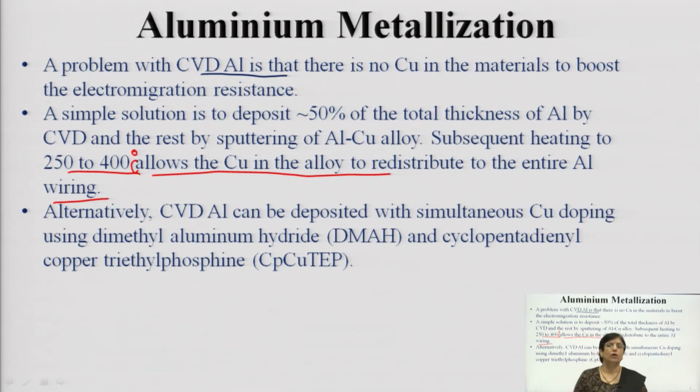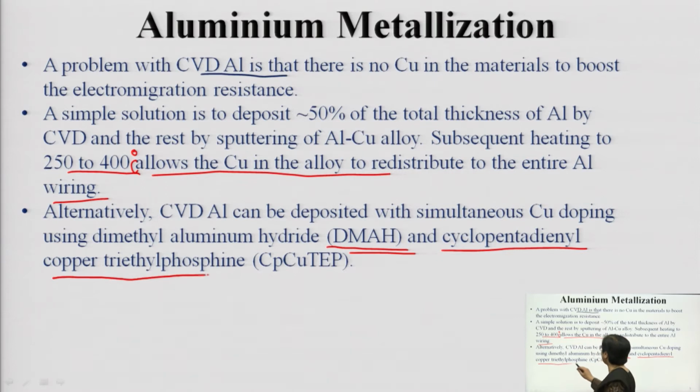Alternatively, you can deposit aluminum using chemical vapor deposition with simultaneous copper doping. You will have copper doping using dimethyl aluminum hydride. Please understand, dimethyl aluminum hydride can also be used, and this is basically